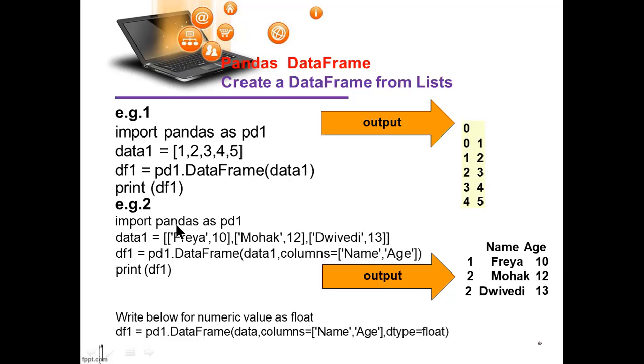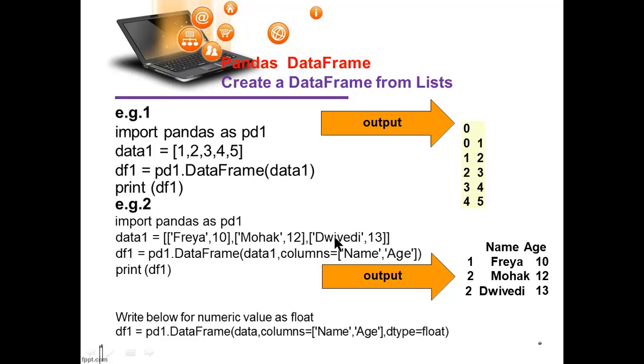Import pandas as pd1. Another example: data1 equals, here the name is given as a key with its value, and these values are assigned. This is one block, another block, another block.